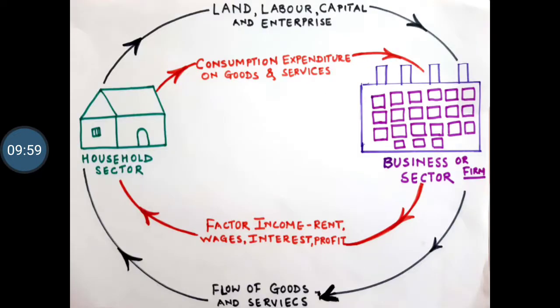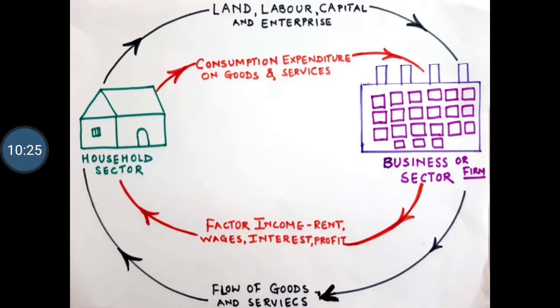Now let us see the diagram here. You can see one is the household sector and one is the business sector, or firm, you can call it. Now let us start with the outer circle, written in black color. You can see the arrow going towards the business sector. From the household sector, the black arrow is going towards the business sector.